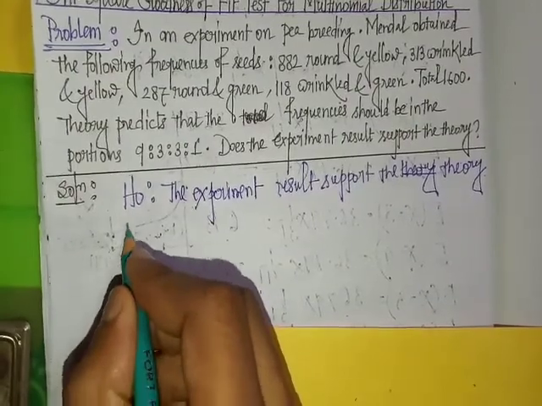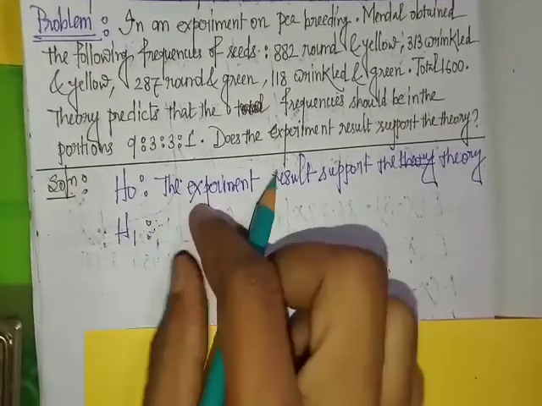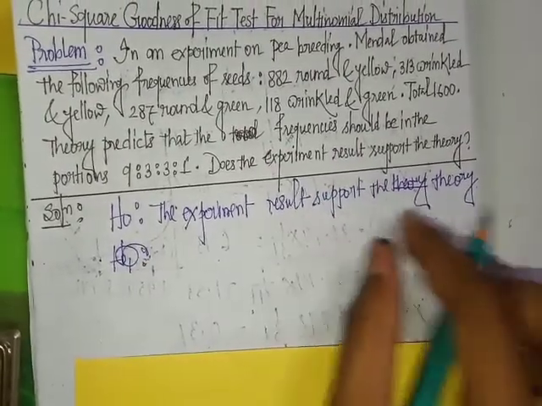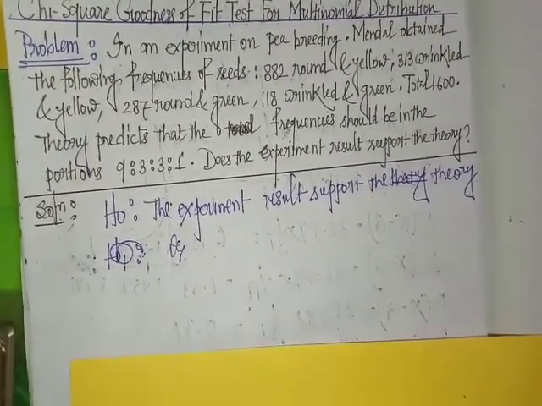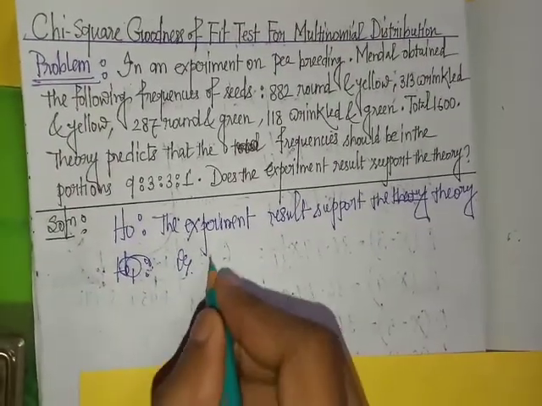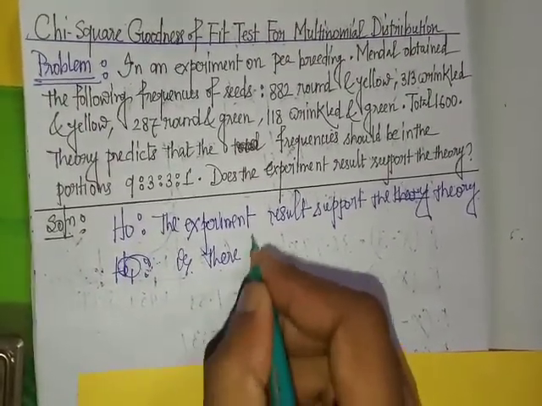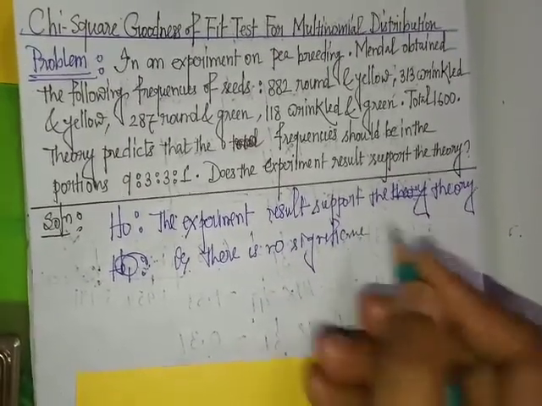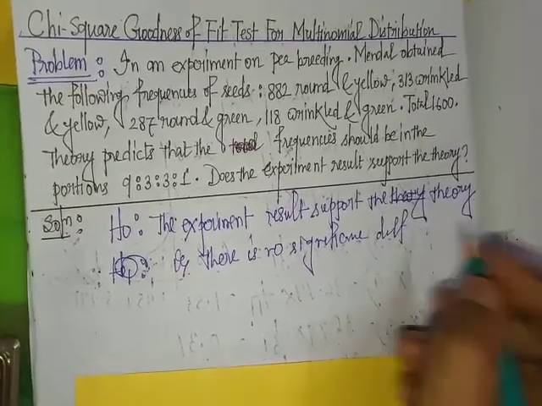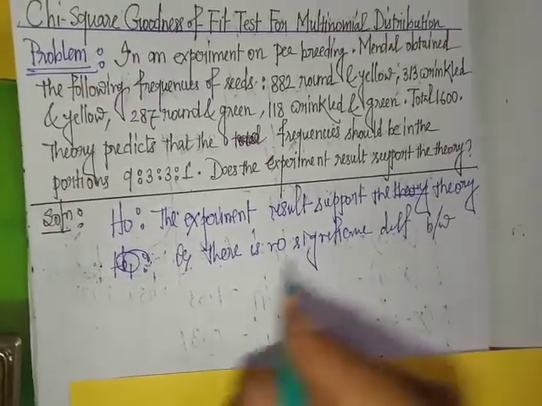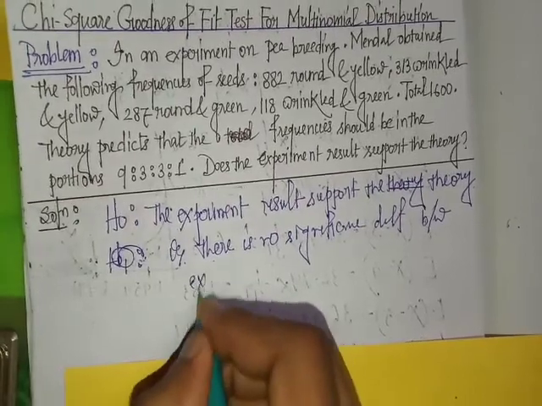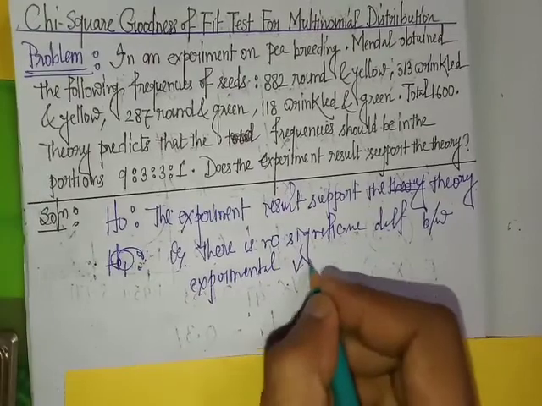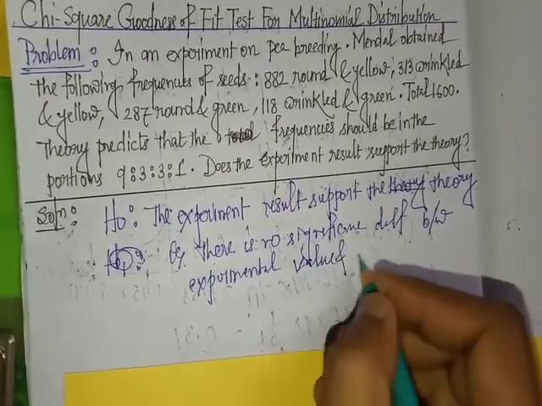Next, the alternative hypothesis, which is the complement of the statement. The null statement is that the experiment result supports the theory, that is, there is no significant difference between experimental value and theory.